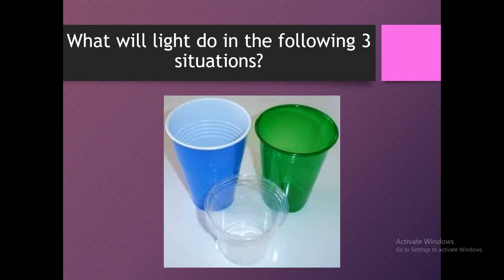Whereas the green glass is made of translucent material, which will allow light to pass through, but we cannot see through this glass easily. And at last, the white or transparent glass is, as you named it, transparent glass made of transparent material, and you will see the color of the liquid inside this glass easily. Okay?